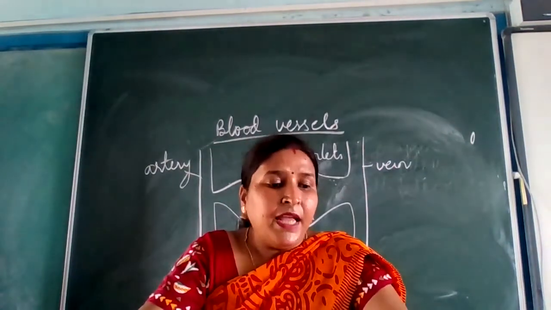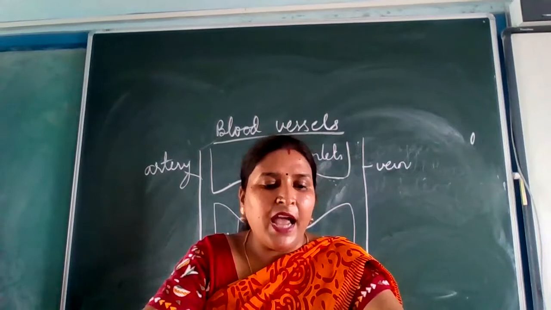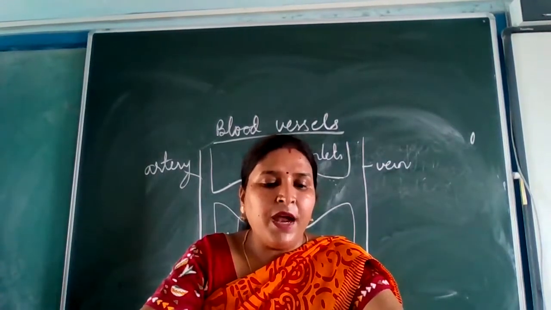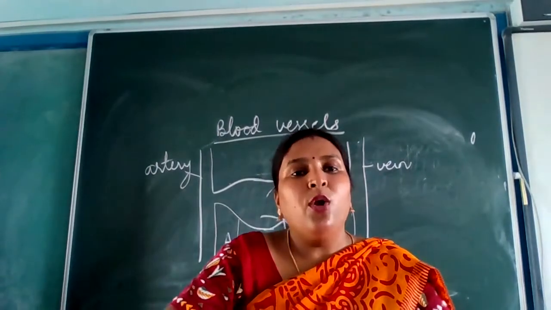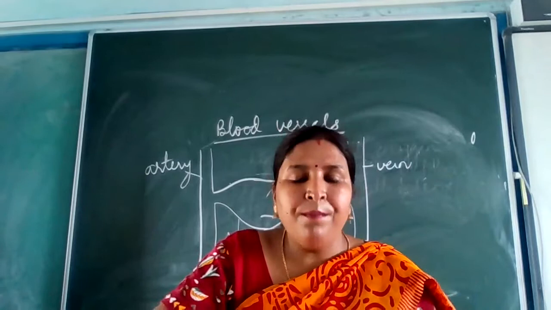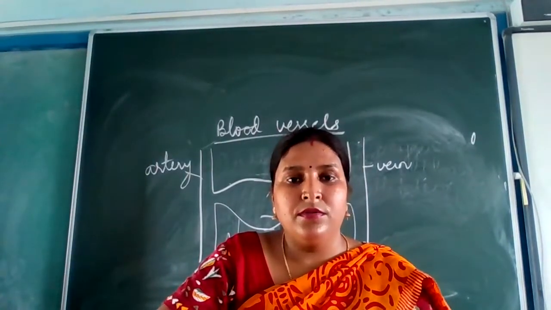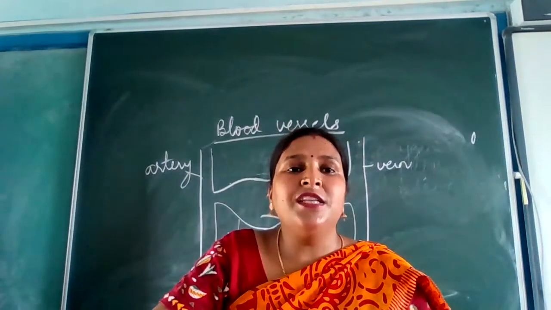Okay. Then inferior vena cava is the largest vein in the body that carries deoxygenated blood from the lower half of the body to the right atrium of the heart. Lower half means below the shoulder. Okay, below the shoulder. So if a question comes, which is the largest vein?